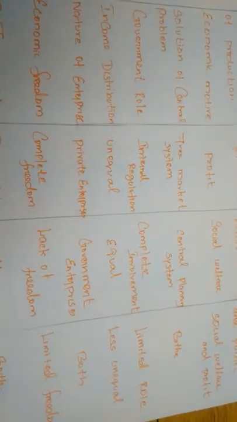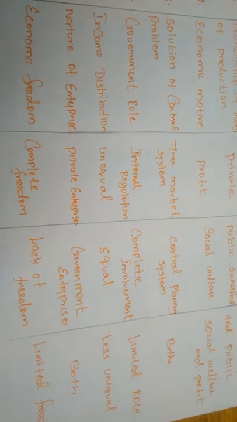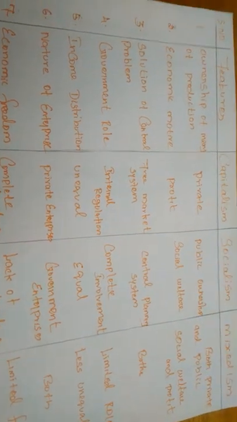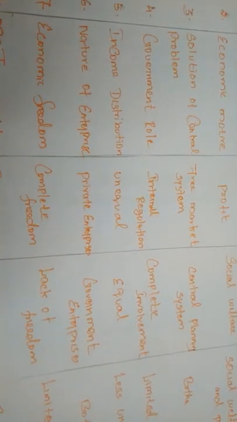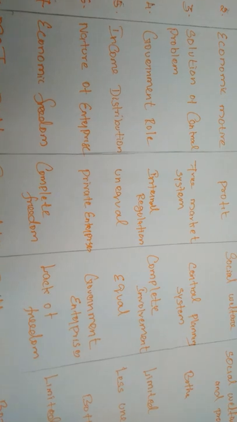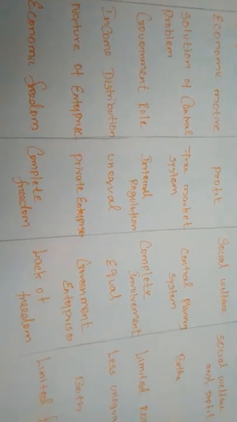But in socialism, the economic freedom will be very low, because most of the power is in the hands of the government, so there is little economic freedom to select production and the means of production.